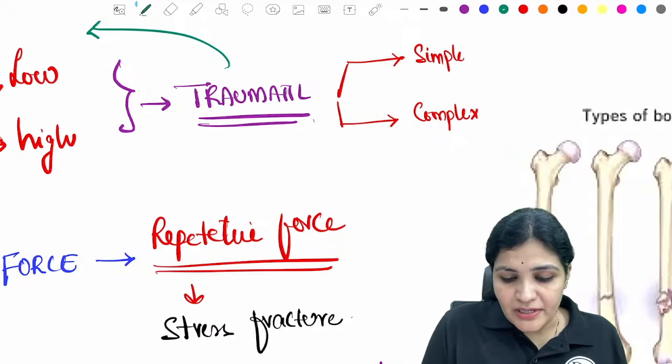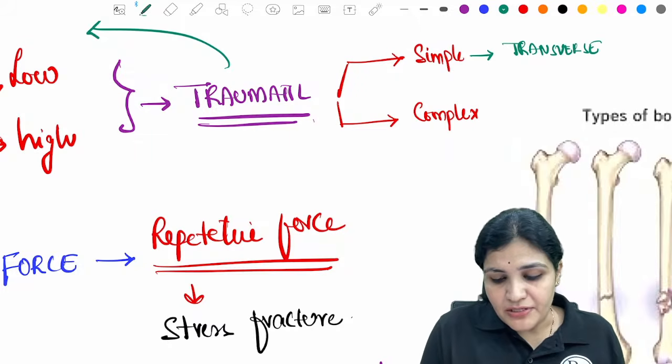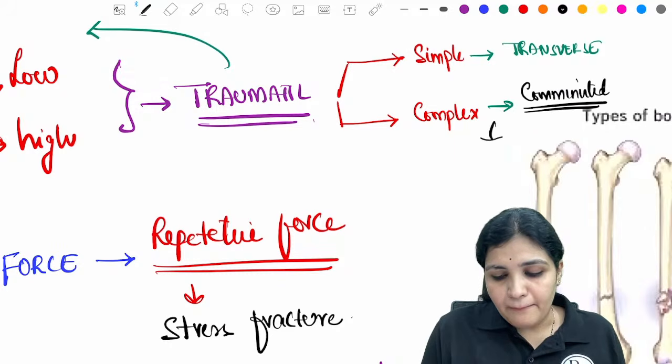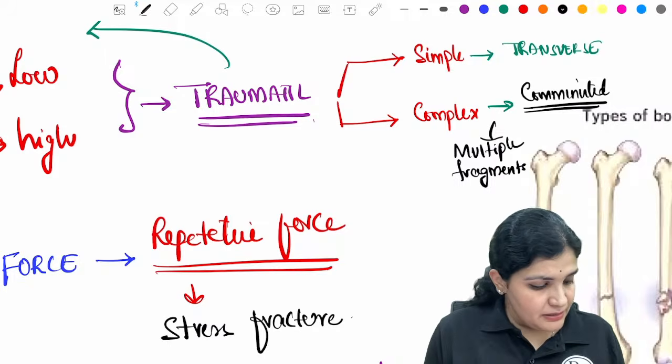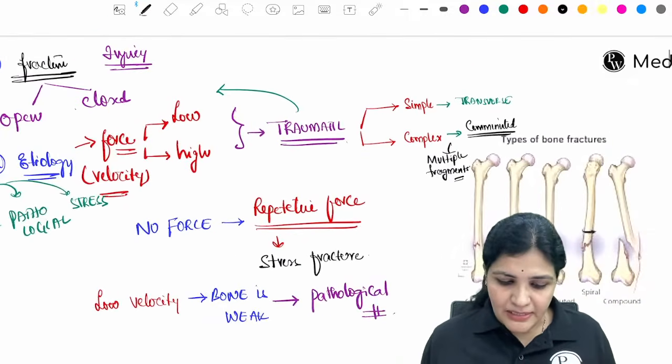If it is a simple fracture, for example, like your transverse fracture. If it is a complex, it is like your comminuted fracture. So what do you mean by comminuted fracture? Multiple fragments. The bone breaks into multiple fragments, right?